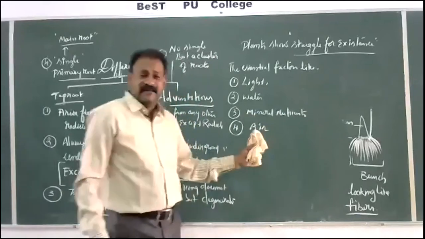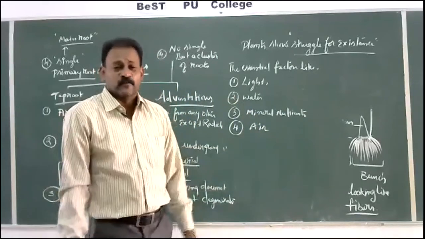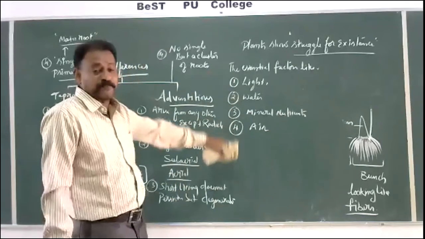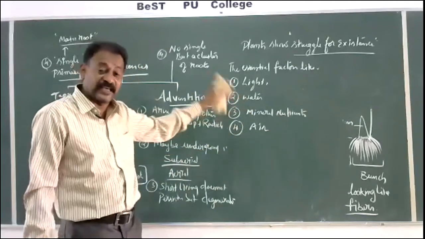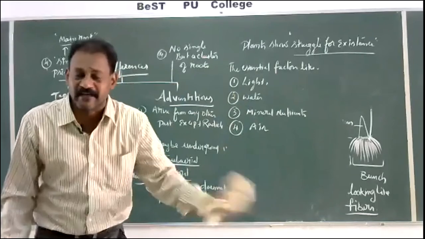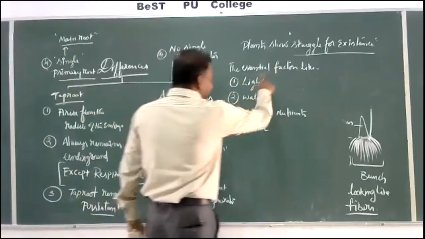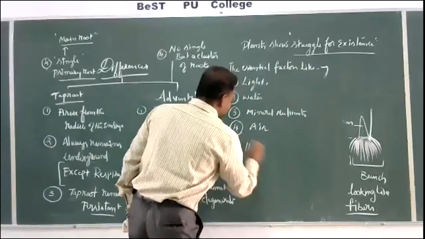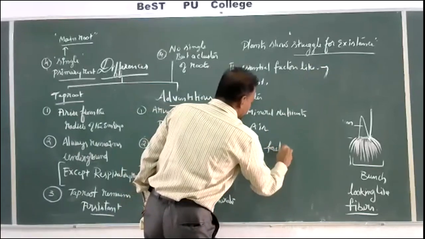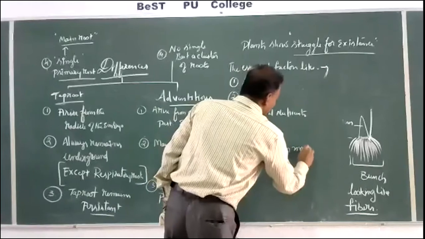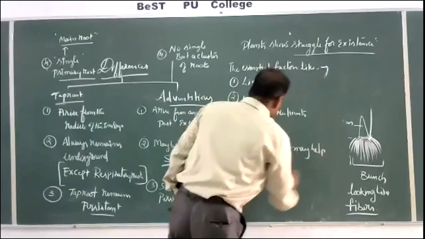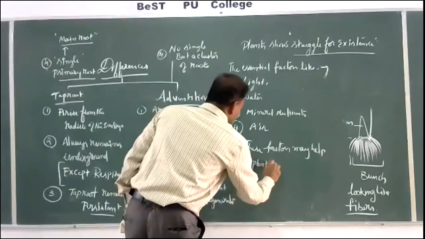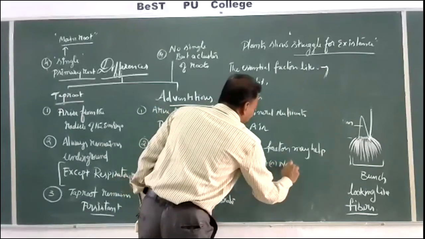These are essential factors which are required by the plants, and these factors may help the plant or they may not help.